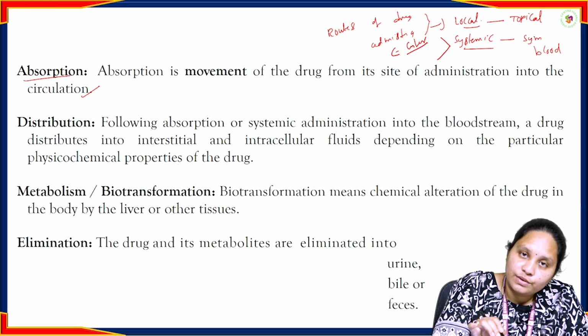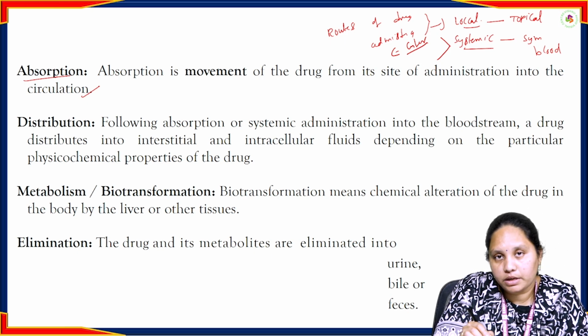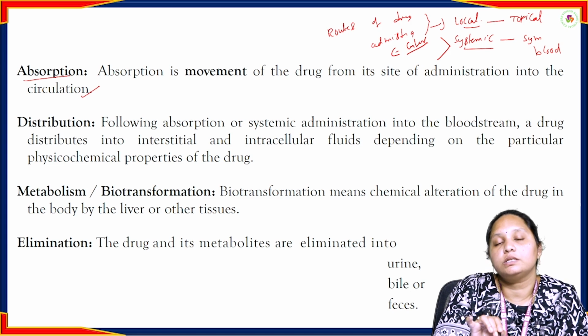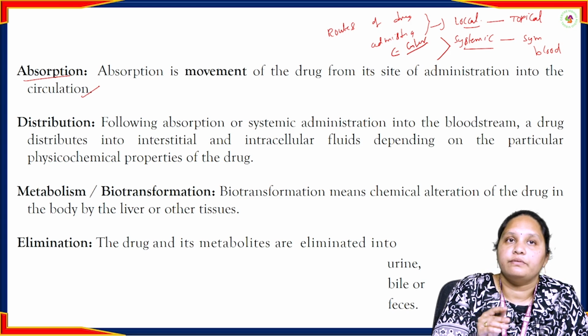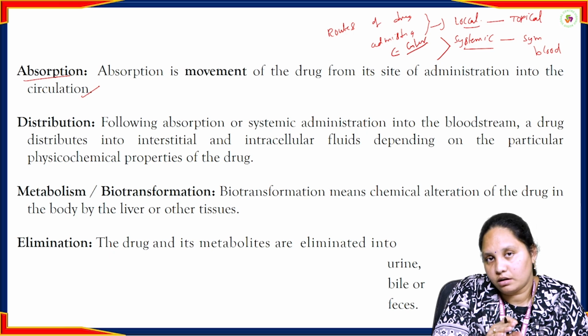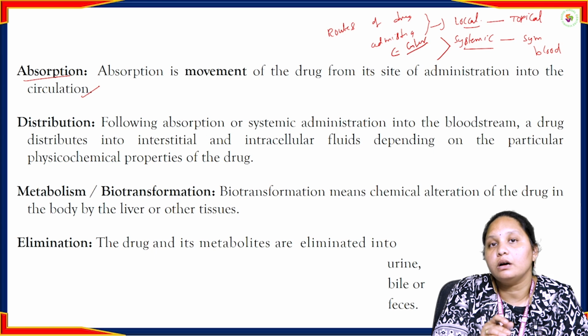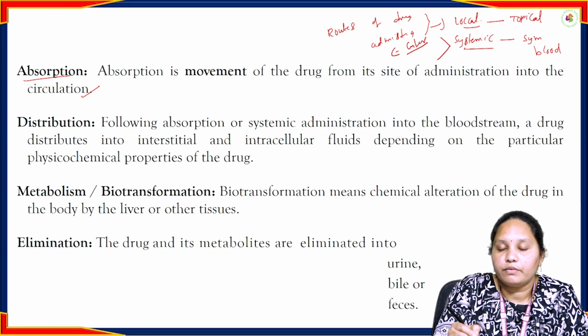This physicochemical property means the drug distribution depends upon the solubility of the drug, whether the drug is soluble in water or soluble in lipid. The distribution depends upon the physicochemical property of a drug.